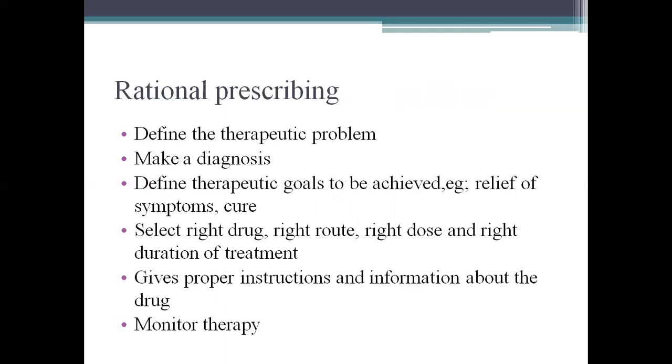So rational prescribing: define the therapeutic problem, make a diagnosis, define therapeutic goals to be achieved, the relief of symptoms and the cure of the disease, select the right drug, right route, right dose, and right duration of treatment. Rational prescribing gives proper instructions and information about the drug and monitors therapy.